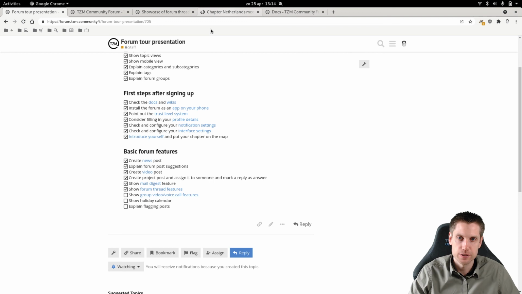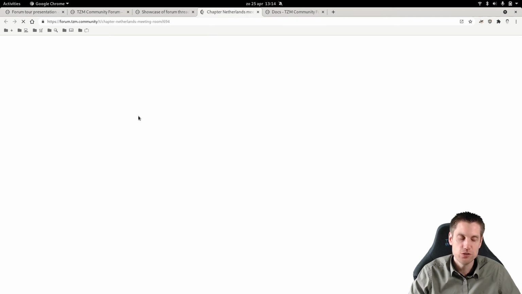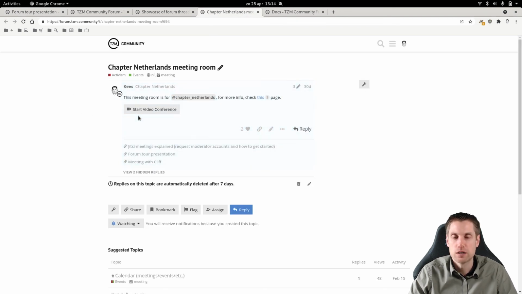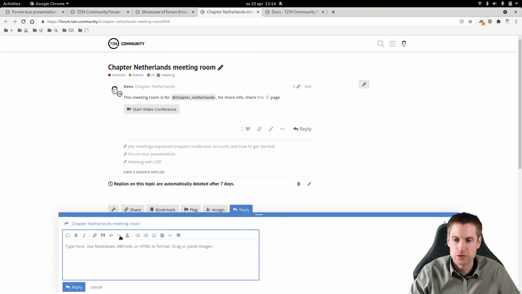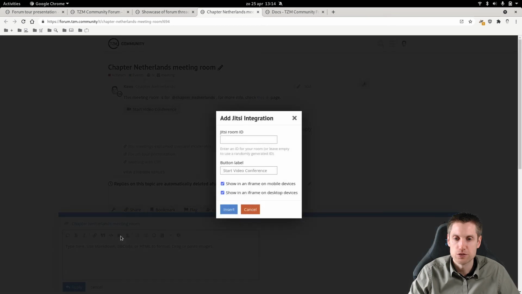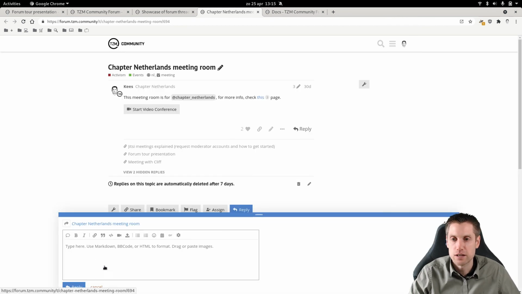Then we also have Jitsi, which is another open source project we integrated into the forum. So here you can select the Jitsi option. Then you can create a room ID here, which if you don't fill anything in will be just a random room ID. You can also adjust the label. And now it says start conference, but you can create whatever you want. And then insert that, and then it will look like this.